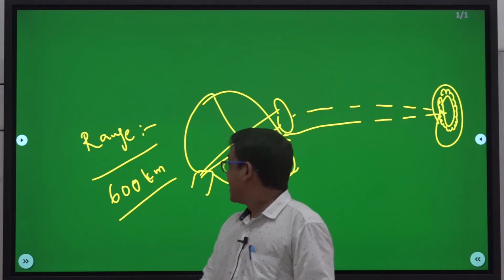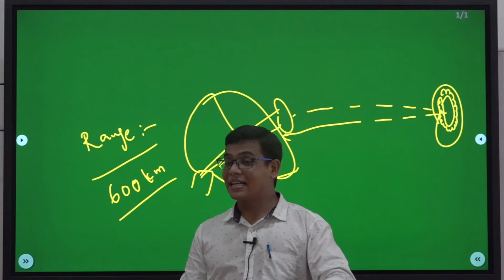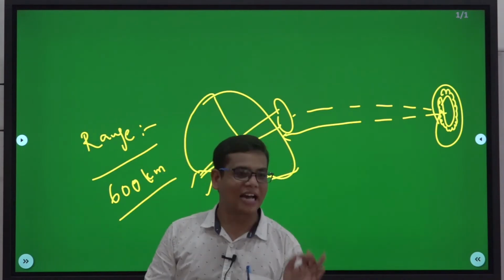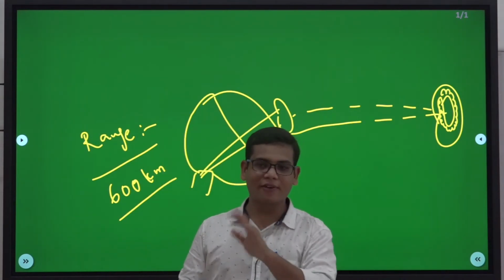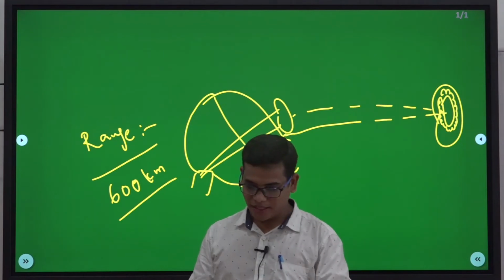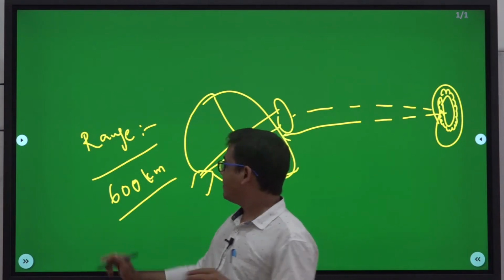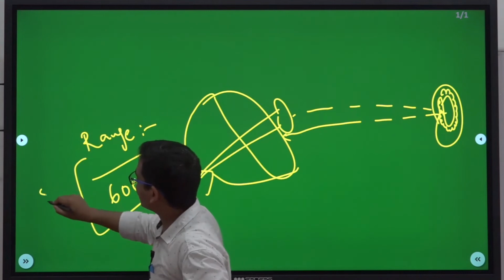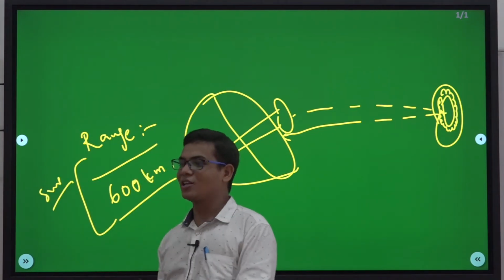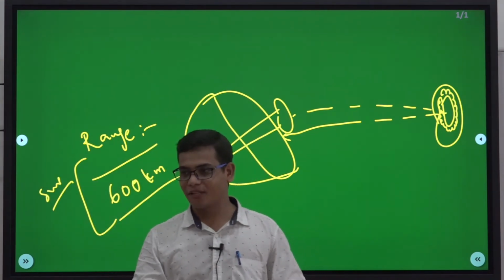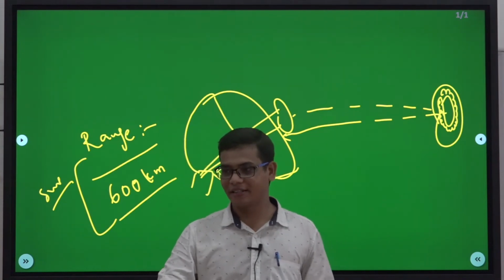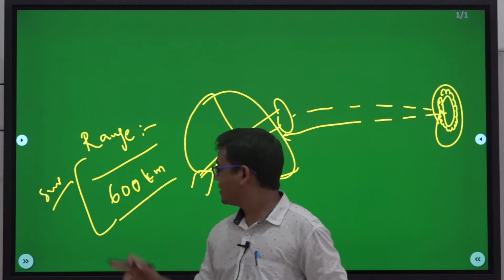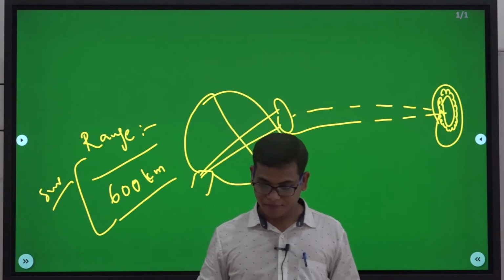That means it can identify the target up to 600 kilometers, but it can start firing only from 400 kilometers. That means it can do surveillance activity and it can also do firing activity. It can do both surveillance and firing, because the radar is used for surveillance.